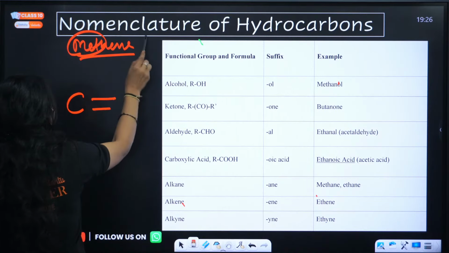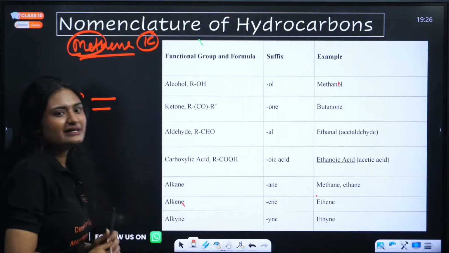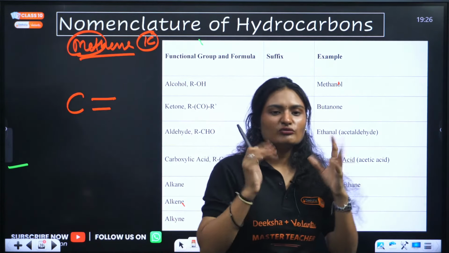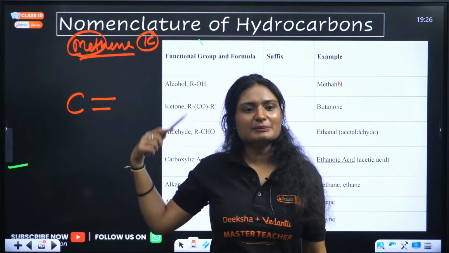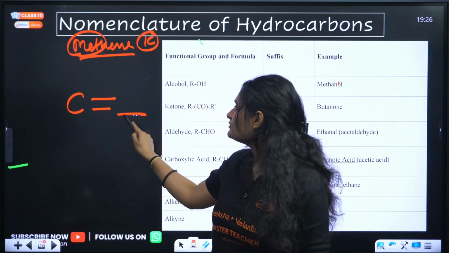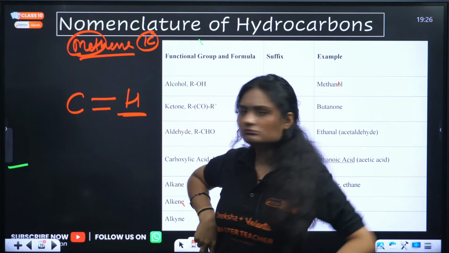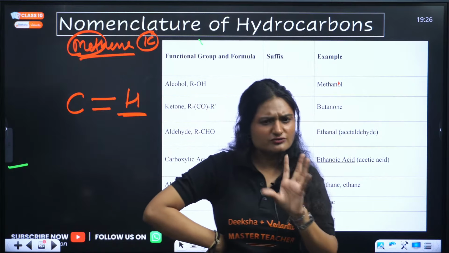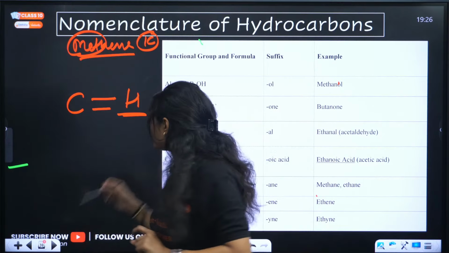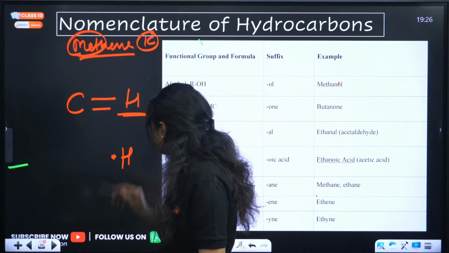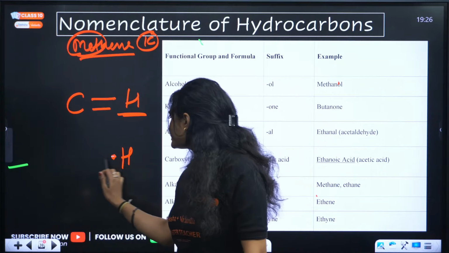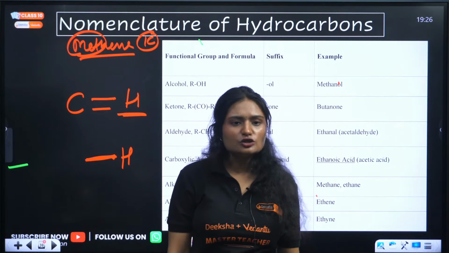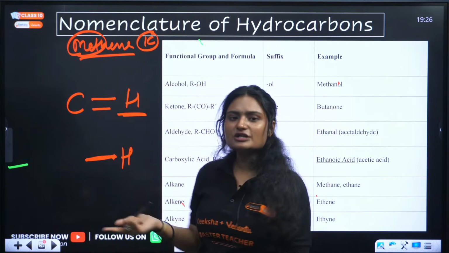Methane means there is one carbon. There is only one carbon. So where will be the double bond? Which atom will be on the other side actually? If we are making the double bond, which atom will be here? Hydrogen. Does it look right? Will hydrogen form two bonds? Hydrogen has only one electron, so it can only form single covalent bond. Clear? So two bonds are not possible.